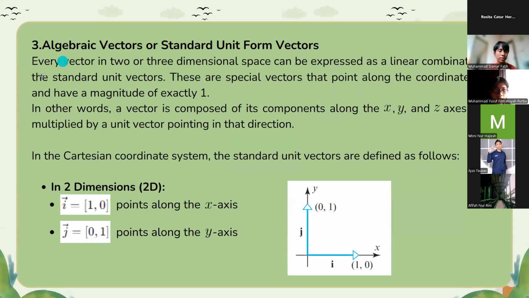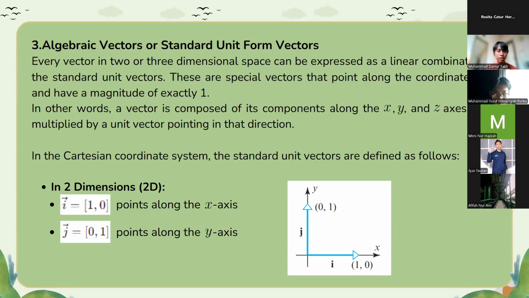Next, number 3, algebraic vectors or standard unit form vector. Every vector in two or three-dimensional space can be expressed as a linear combination of the standard unit vectors. These are special vectors that point along the coordinate axes and have a magnitude of exactly 1.